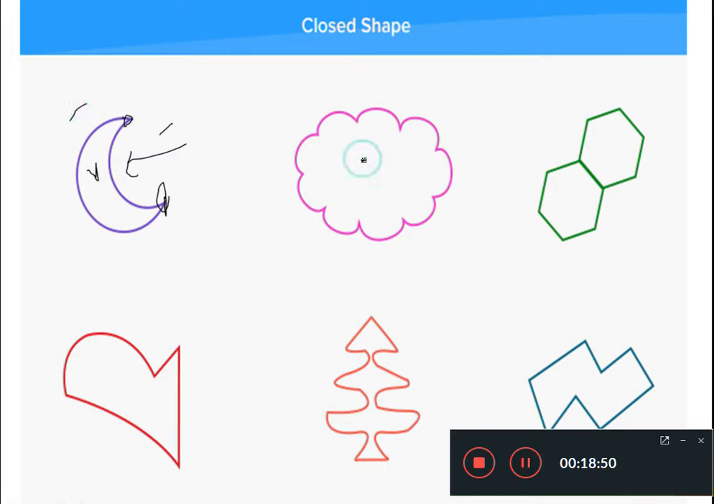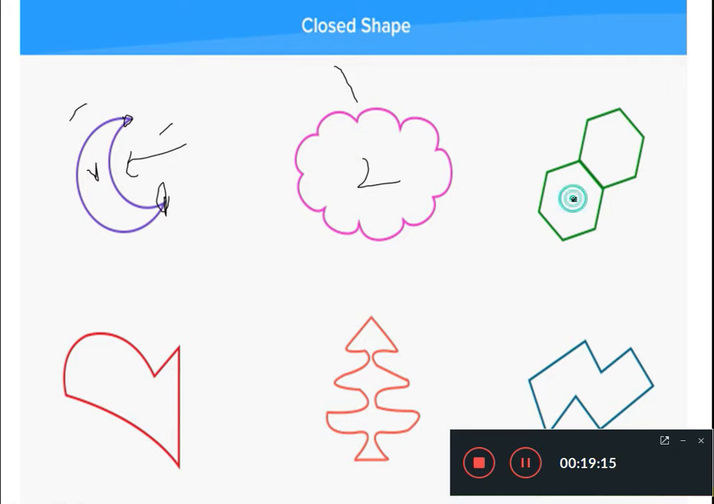Here in the second diagram you can see there is no space, all curves are meeting together. Here you can see all curves are close to each other, they are not distant like the open shape, they are close to each other, they are mixed together. So there is no space, so nobody can go inside the shape. That's why this shape is also called a closed shape.